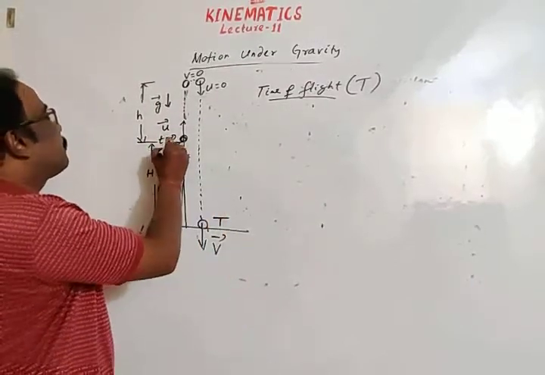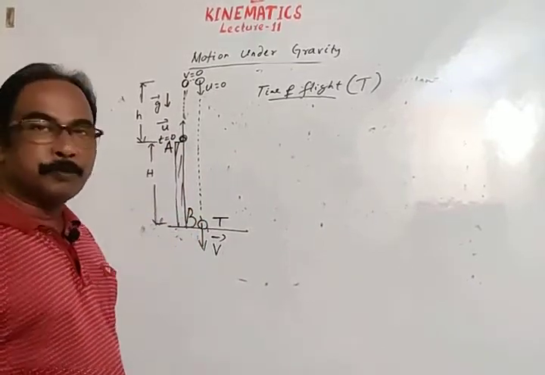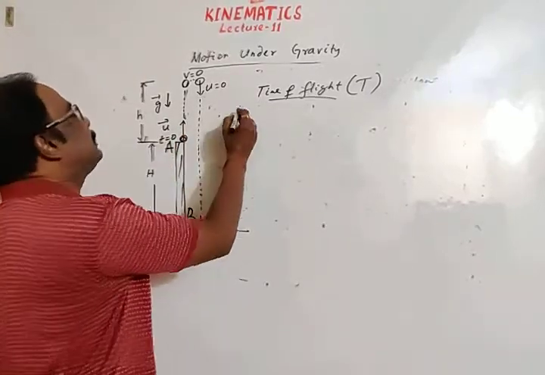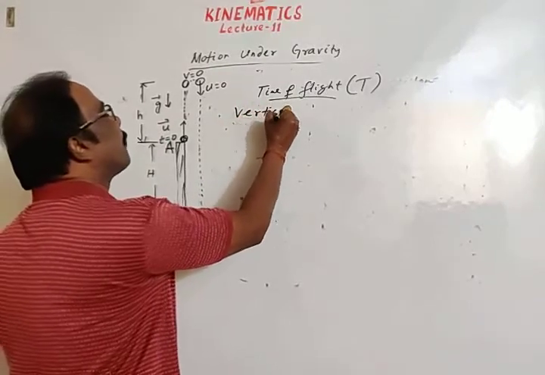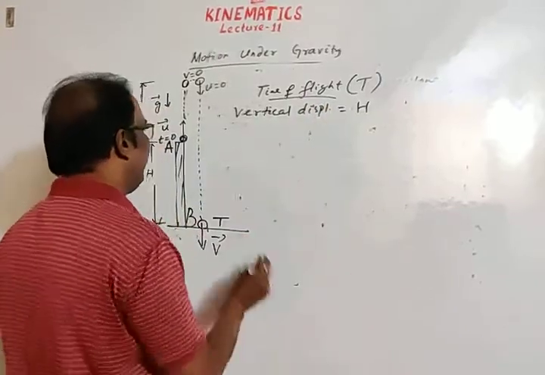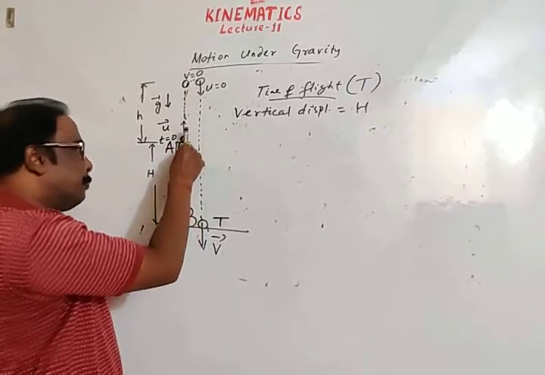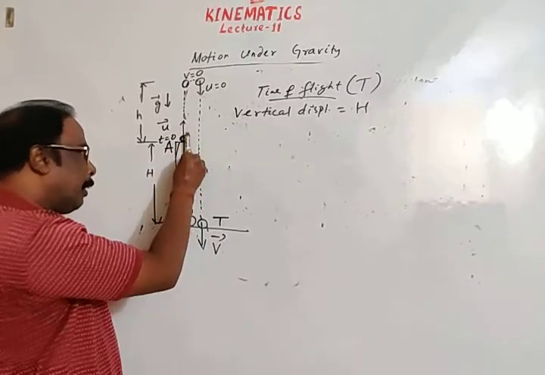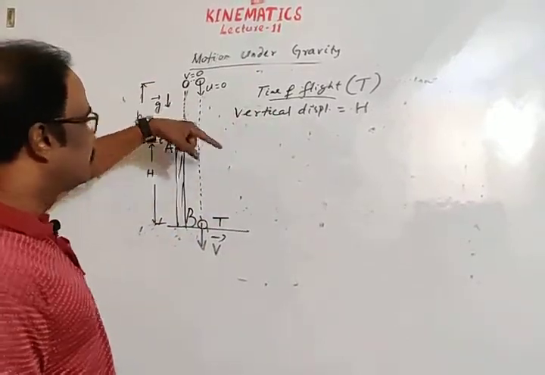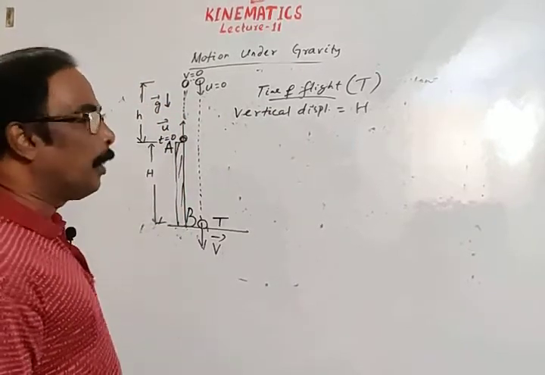So the body starts from top of the tower A and reaches on ground. Let position is B. This is initial position. This is final position. So in this case, vertical displacement is H. From position A to position B, vertical displacement is H, means straight in vertically downward direction, and direction of vertical displacement is in downward direction.